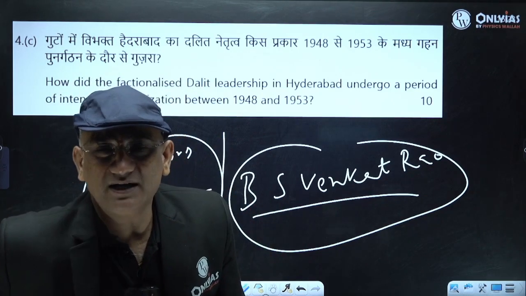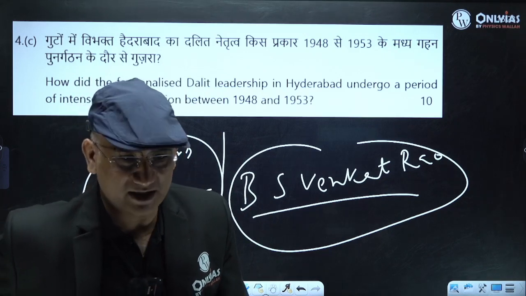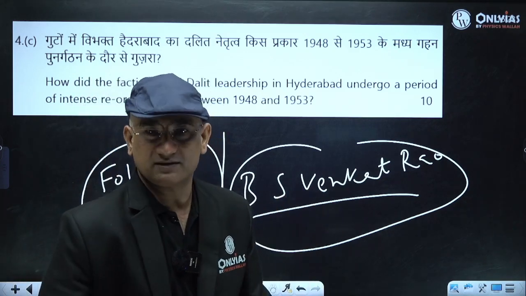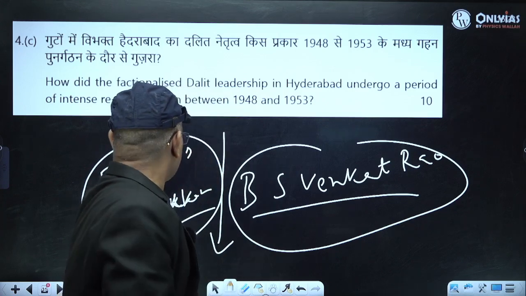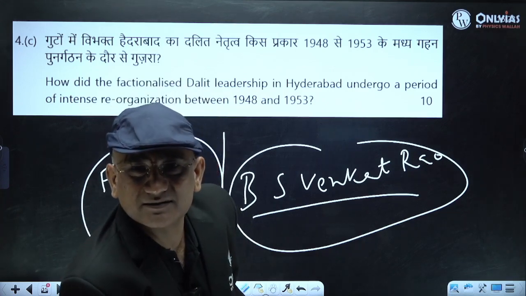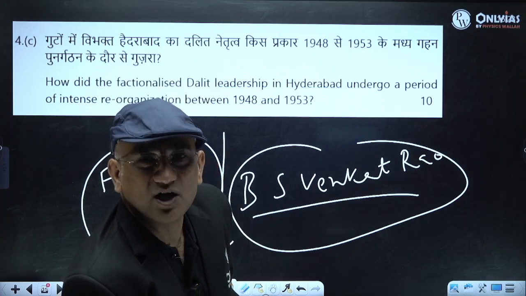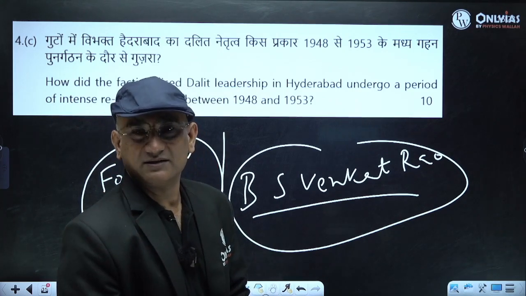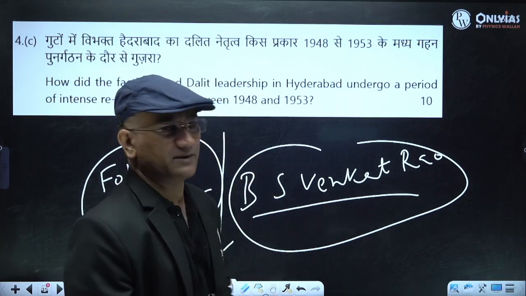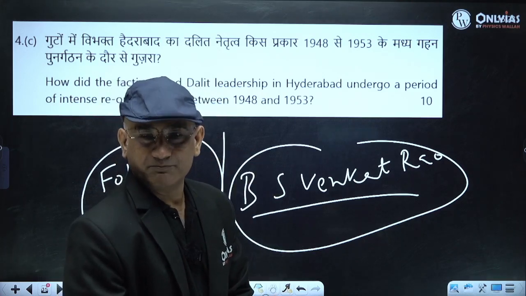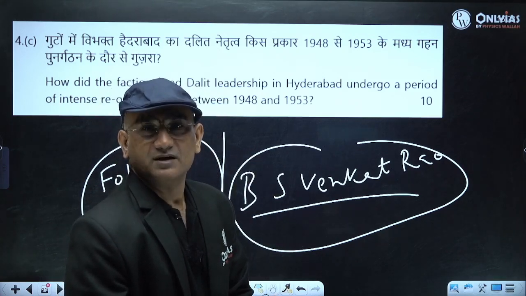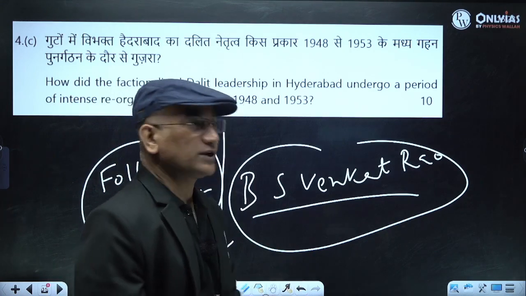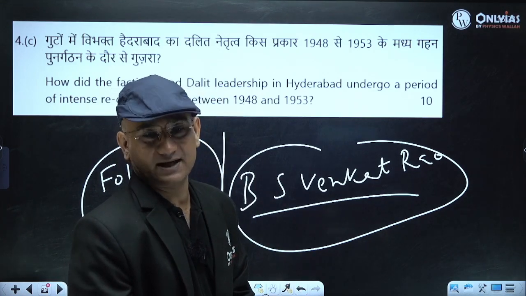They were against the integration of Hyderabad. So this kind of ideological difference was there. Ambedkar and his followers were more nationalistic and favored integrating Hyderabad. They did not want Hyderabad to become a separate state, but the other faction wanted an Azad Hyderabad.